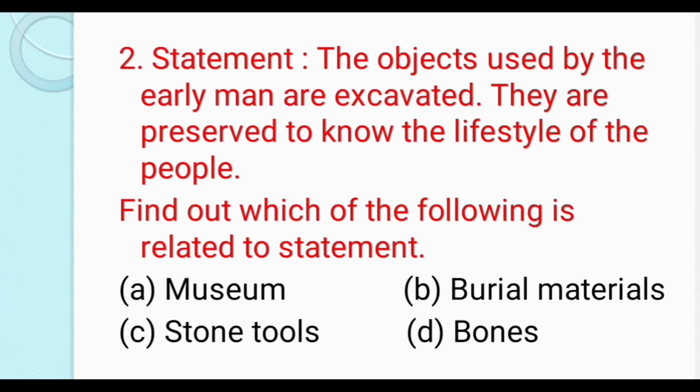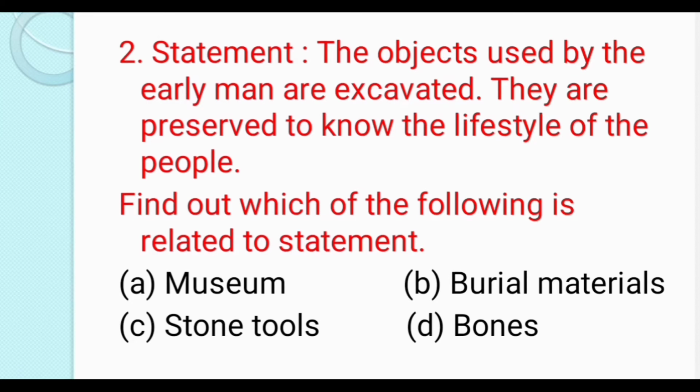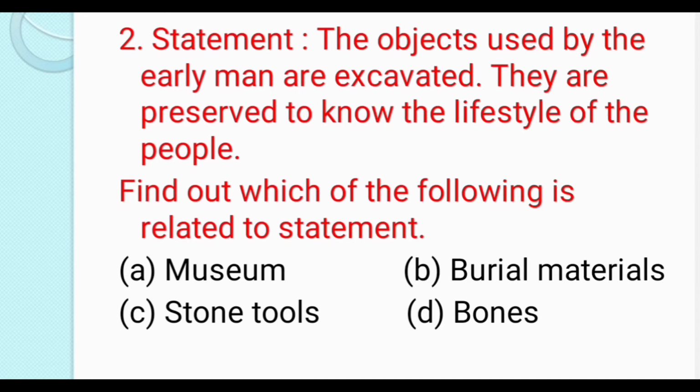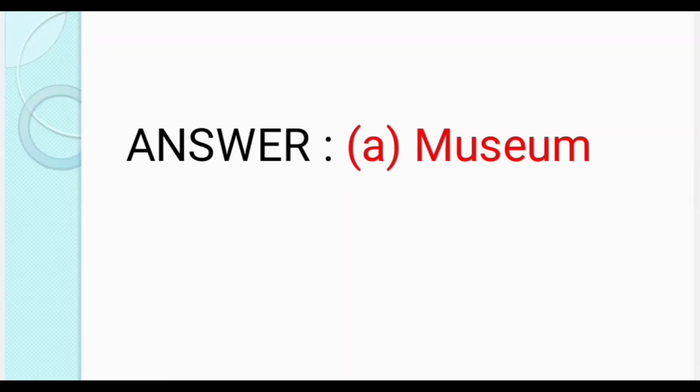The second question is statement: The objects used by the early man are excavated. They are preserved to know the lifestyle of the people. Find out which of the following is related to the statement. Option A. Museum. Option B. Burial materials. Option C. Stone tools. Option D. Bones. The answer is option A.